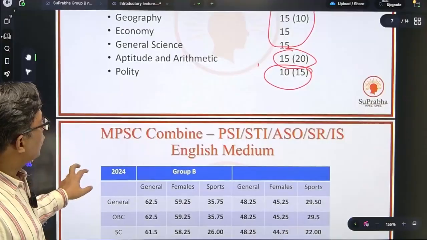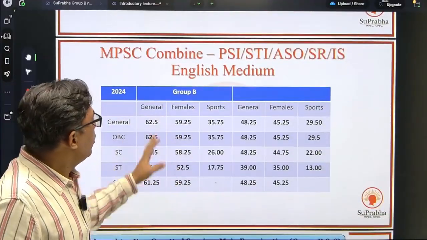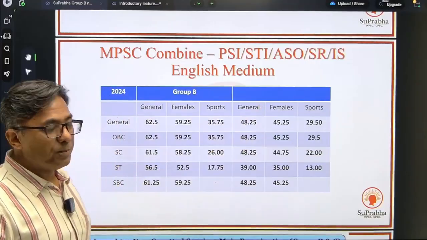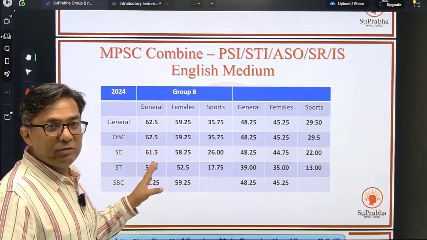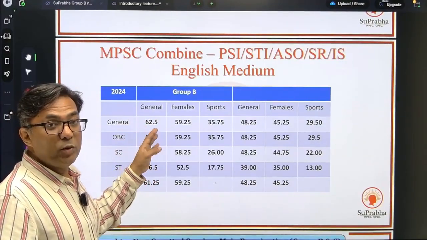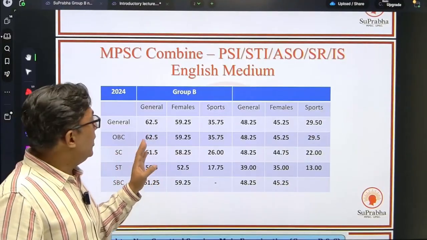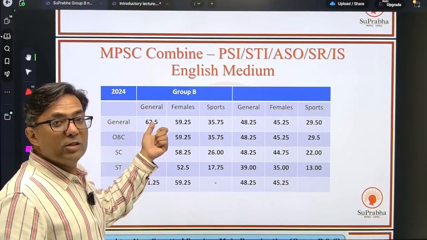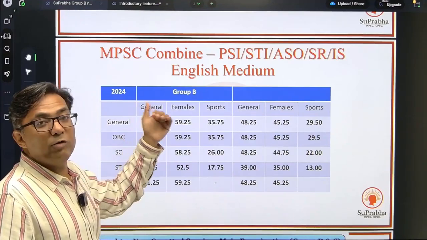Now, what is the general cutoff? To give you a fair idea, in the 2024 paper for Group B and Group C, the cutoff has varied. For Group B, the highest general cutoff is 62.5. It is going to vary. It is out of 100, including whatever negative marks you have scored. The net marks should be 62.5. If you have got more than this, you are qualified for mains.